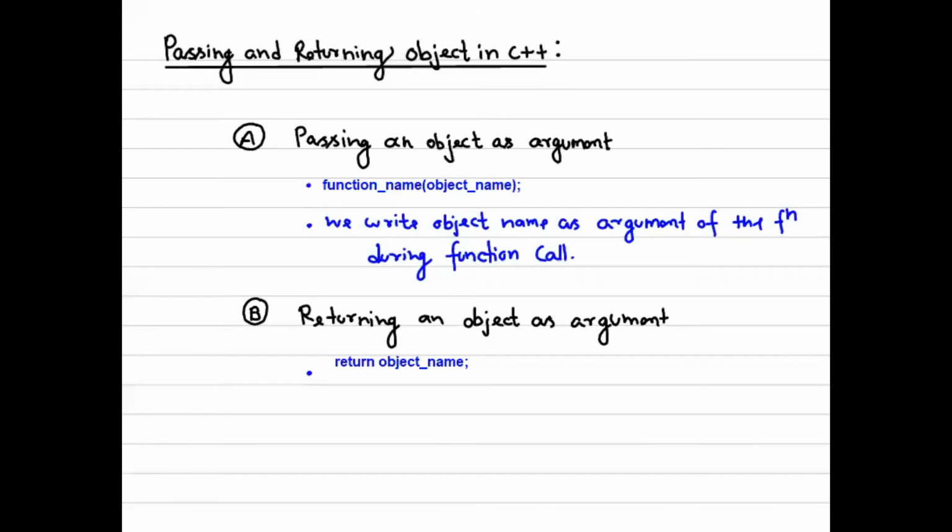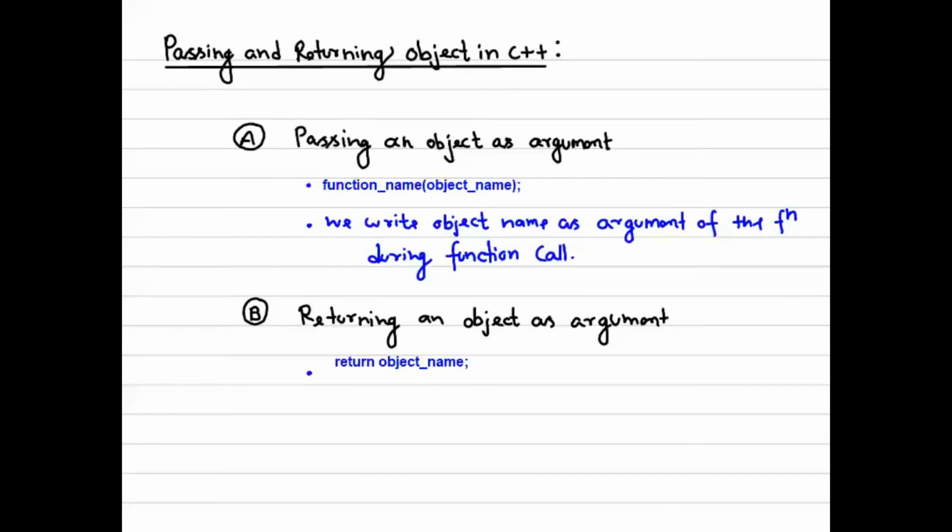Okay, so if the function returns an object, this is the signature. After return, you simply return the object. It would happen in the function definition. You would design the function definition in such a way that the return data would be an object, and the signature of the function would also be able to handle it. Because let's say the return type of the function is integer and you are going to return an object, it would not work. The compiler will throw an error.